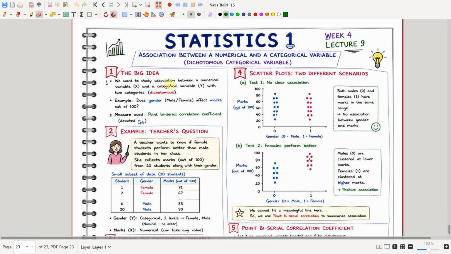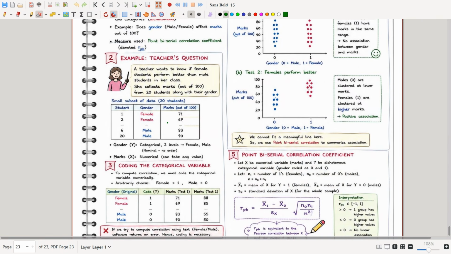Okay, so the big idea is we want to study the association between one numerical variable and a categorical variable. So we have to find if gender affects the marks of the student. In these terms we will be using a point biserial coefficient formula.